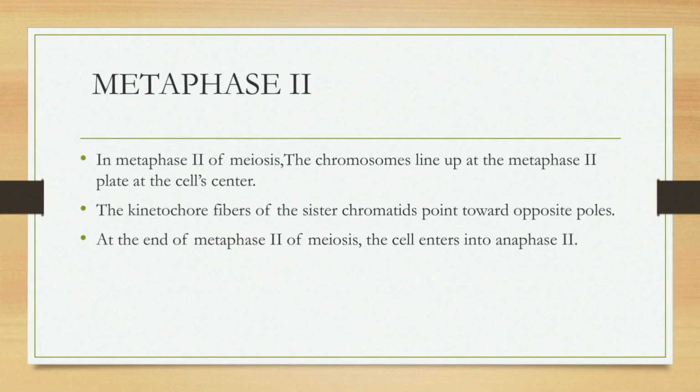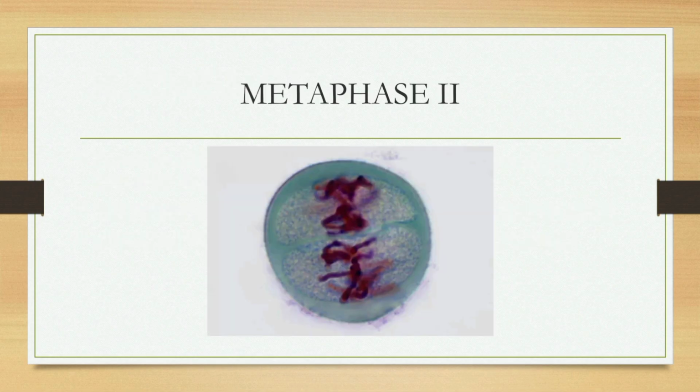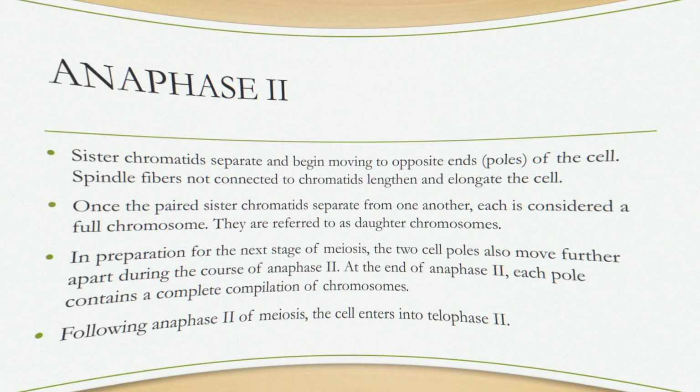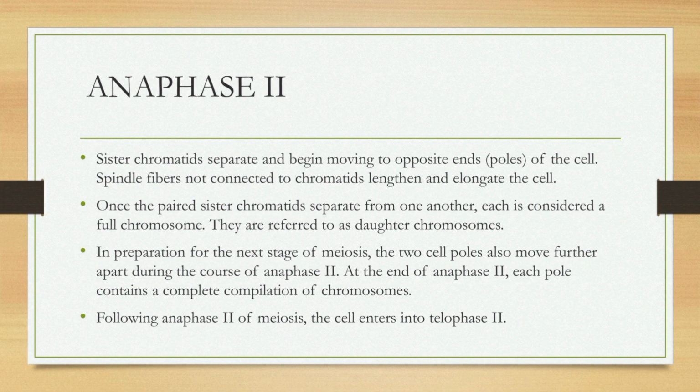The metaphase 2. In metaphase 2 of meiosis, the chromosomes line up at the metaphase 2 plate, the cell center. The kinetochore fibers of the sister chromatids point towards opposite poles. At the end of metaphase 2 of meiosis, the cell enters anaphase 2. Next, the anaphase 2. The sister chromatids separate and begin moving to the opposite ends of the cell.